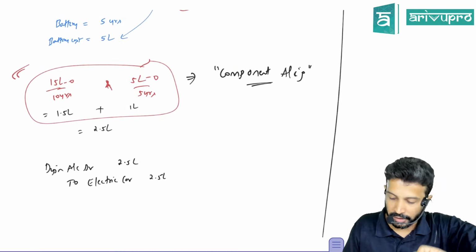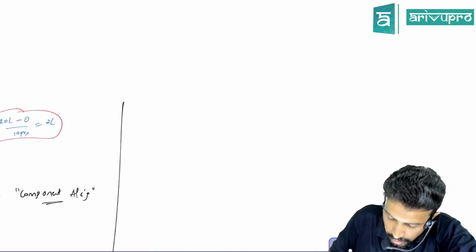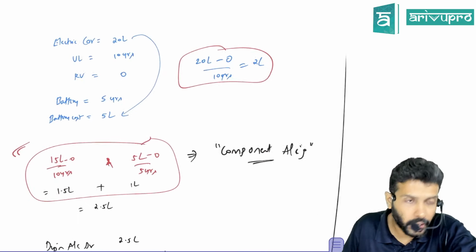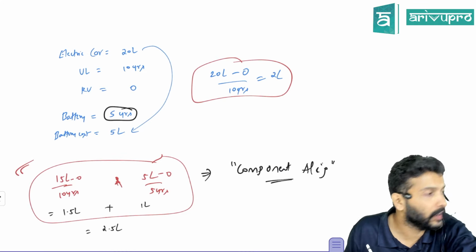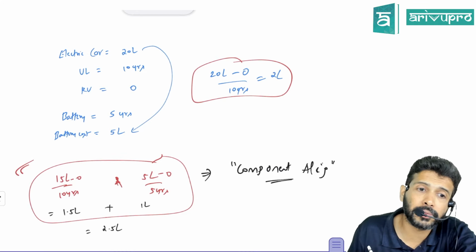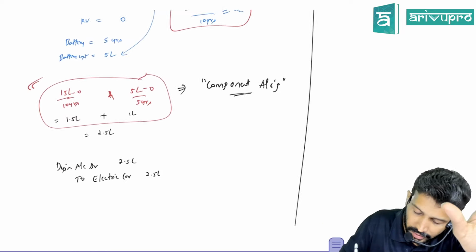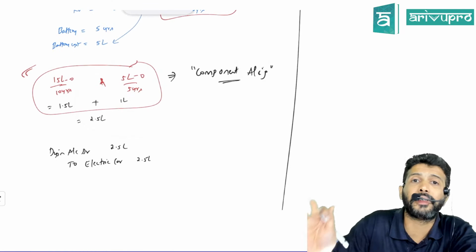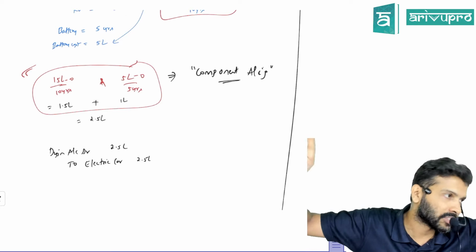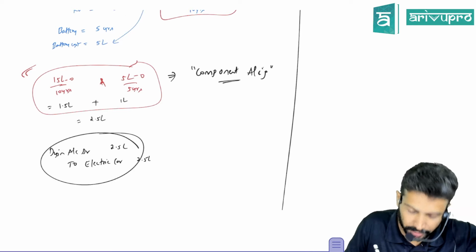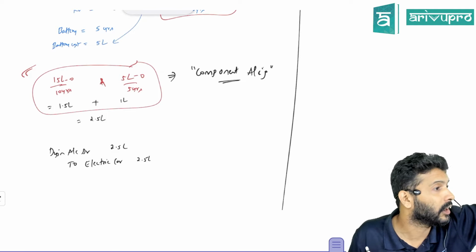This is the first part. Okay, listen to this now. Sir, when I bought the car, what did they say? What did I get to know? That the battery's life is only 5 years. The other part will last for 10 years. And we learned that if different components have different useful lives, we need to calculate depreciation also separately. We can pass one journal entry for depreciation, but the calculation has to be separate.